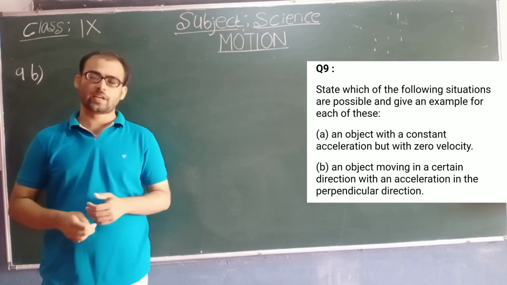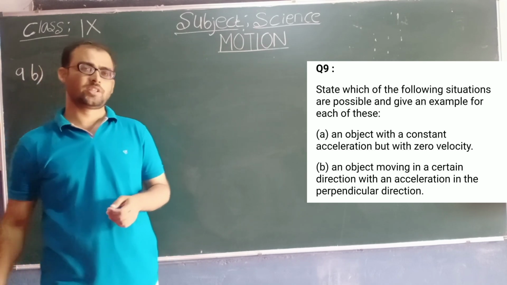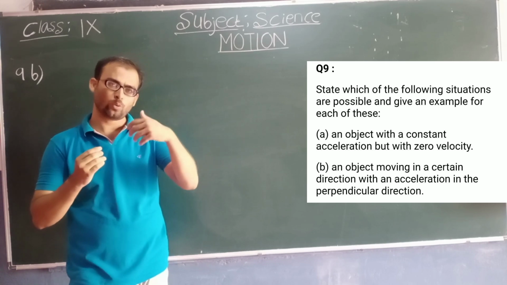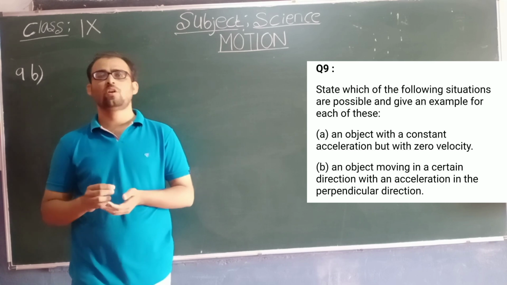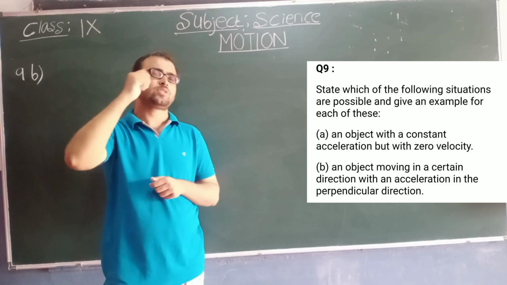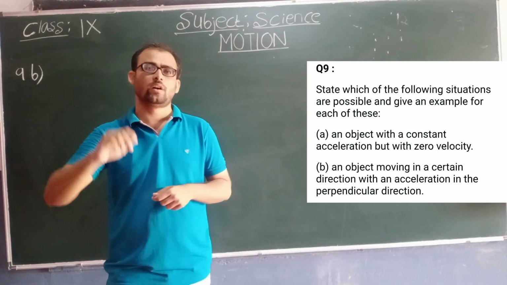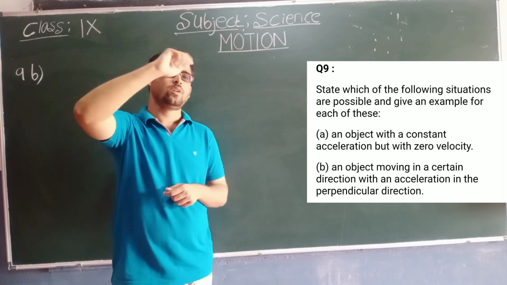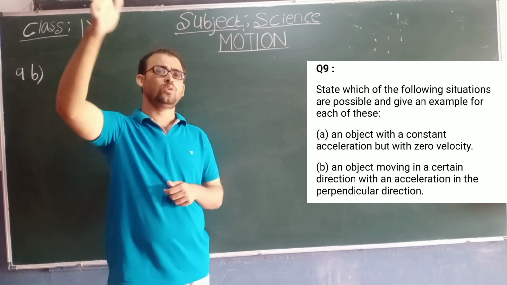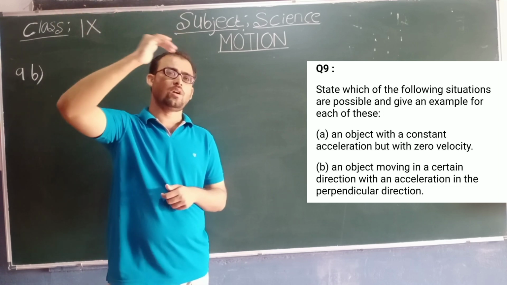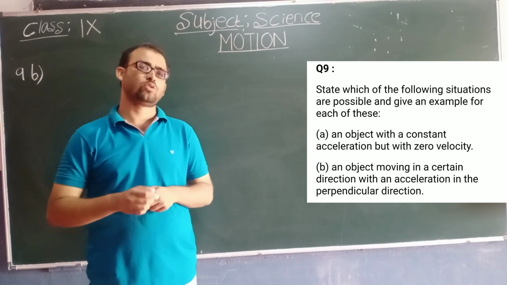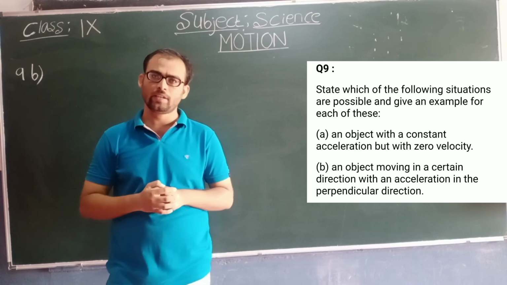Now students will see the second, that is, an object is moving in a certain direction and the acceleration of the object must be perpendicular to its direction. So students, you have seen that whenever a stone is tied to a thread and you start rotating the stone with the help of the thread, and when you leave the thread, at that time the stone will not rotate, it will move in a direction perpendicular to that of the motion. Okay, so when you leave the thread, what happens?